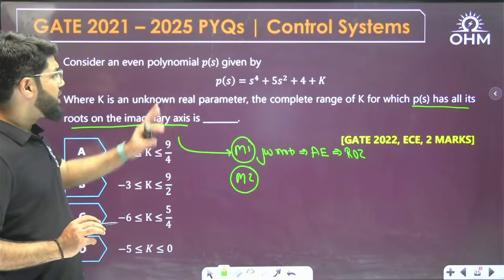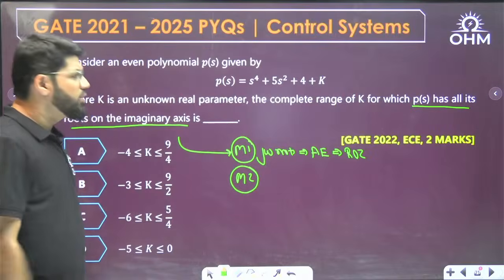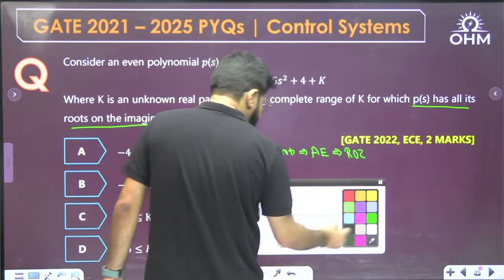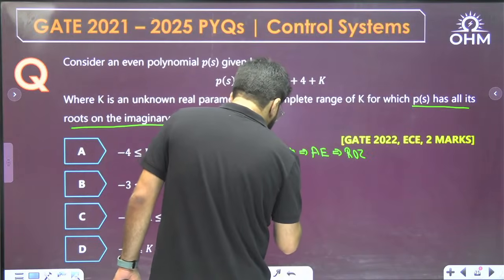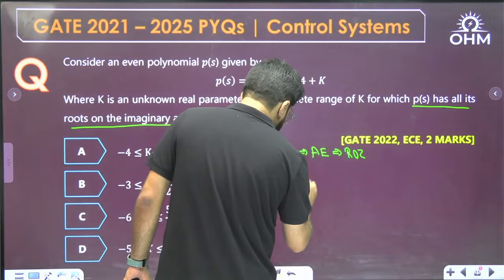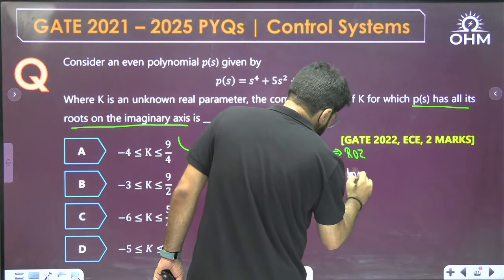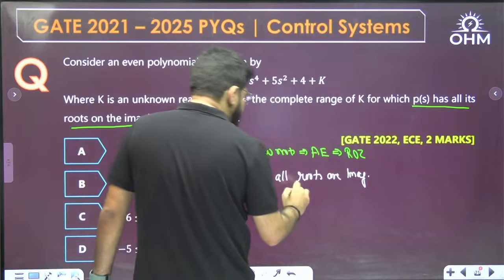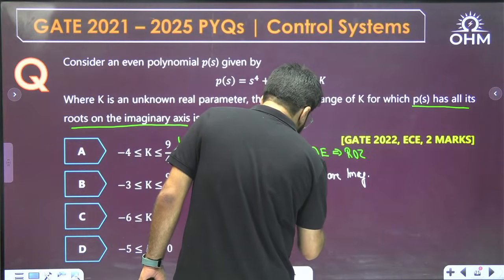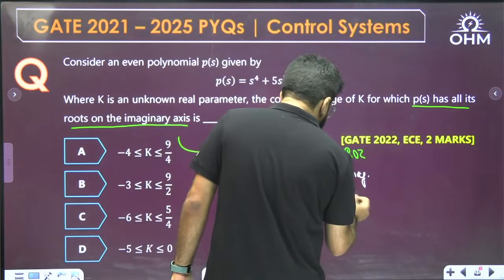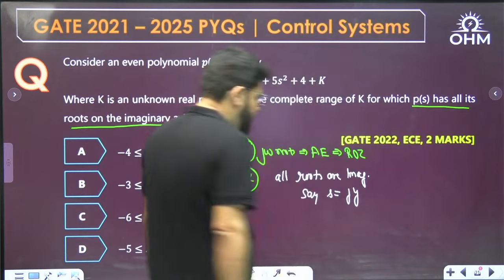The range of k for which all roots are on the imaginary axis. P(s) has all the roots on the imaginary axis. That is what they want. All the roots are imaginary. Say all the roots are of the form s equal to how much? s equal to jy.